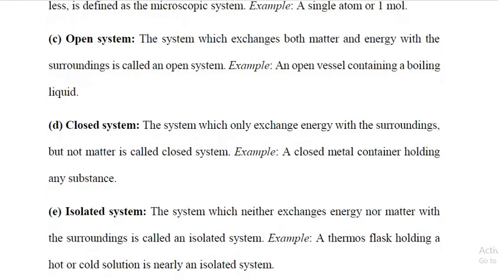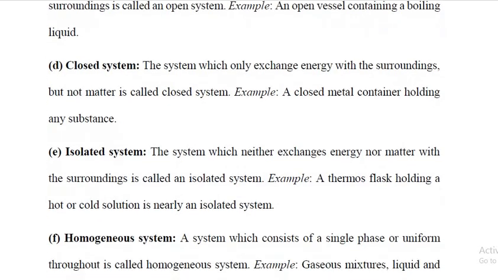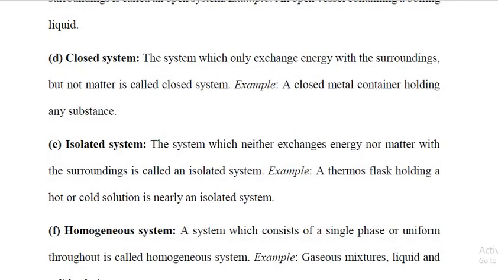Next, isolated system. A system which neither exchanges energy nor matter with the surroundings is called an isolated system. Okay, so what is an isolated system? A system which neither exchanges energy nor matter with the surroundings is called an isolated system. For example, a thermos flask holding a hot or cold solution is an isolated system.